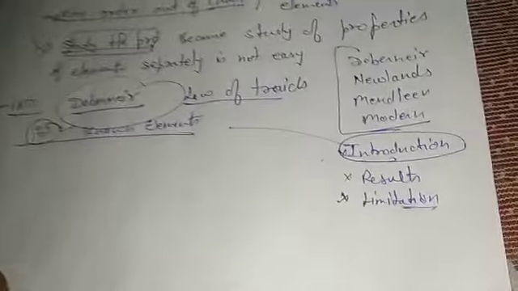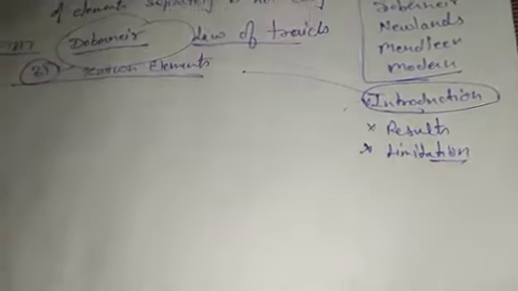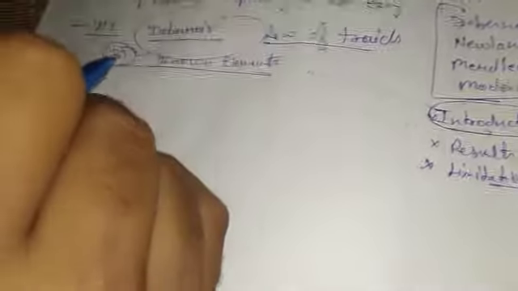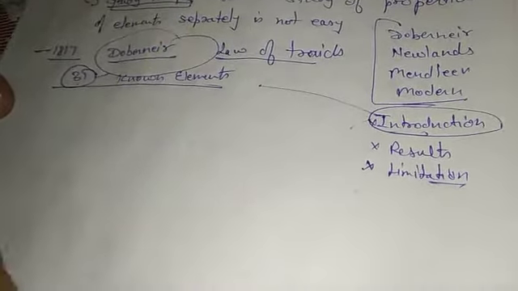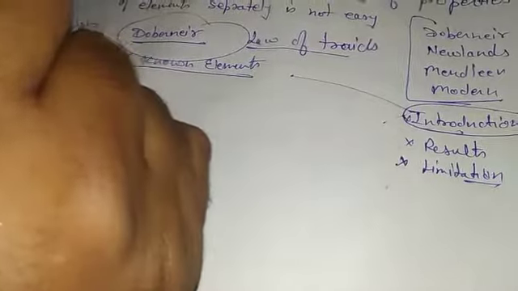In Dauvergne's classification, when he started, only 31 elements were known at that time. Today it is 118, but at that time only 31 elements were known. Out of those 31 elements, he started making order. He formed a law, known as the law of triads.